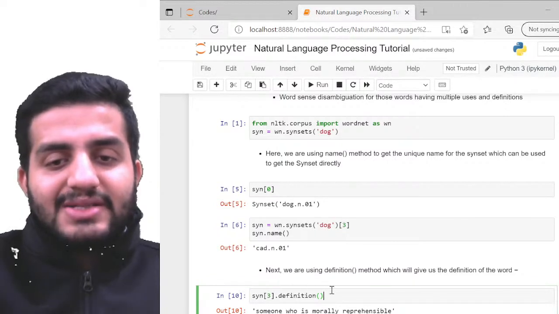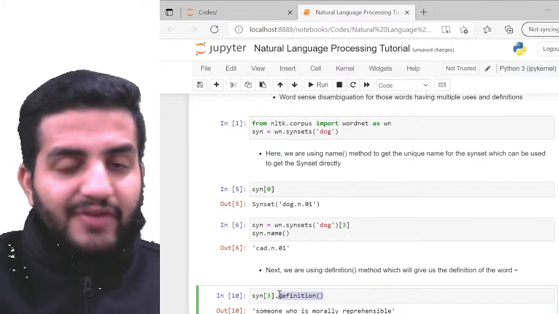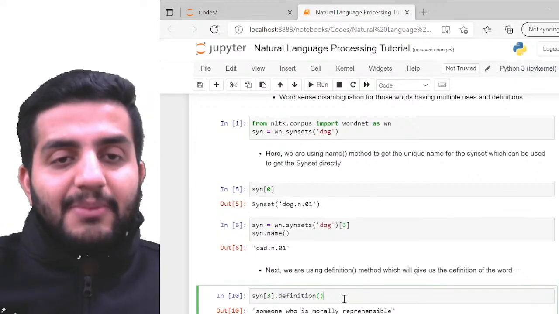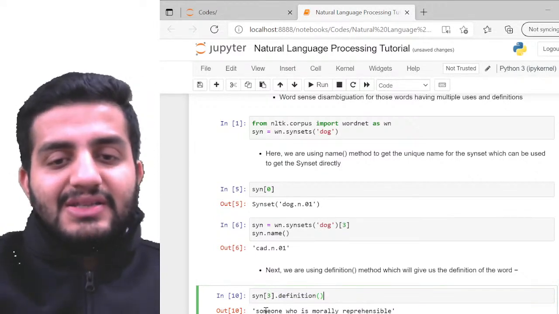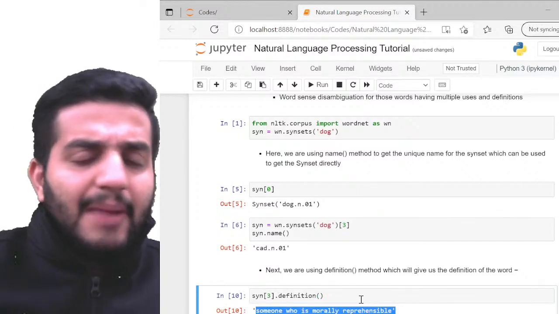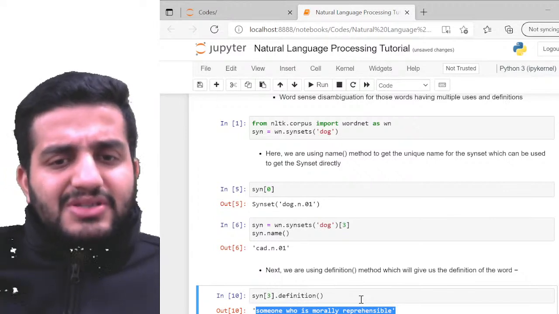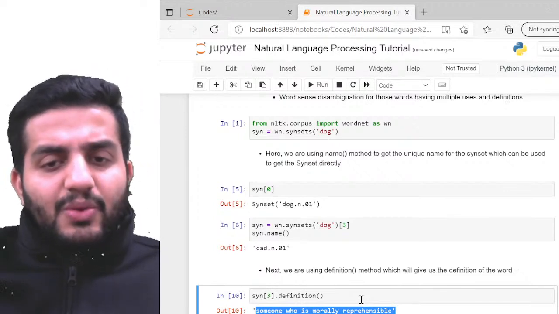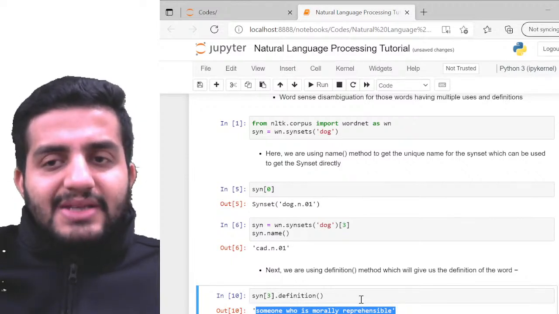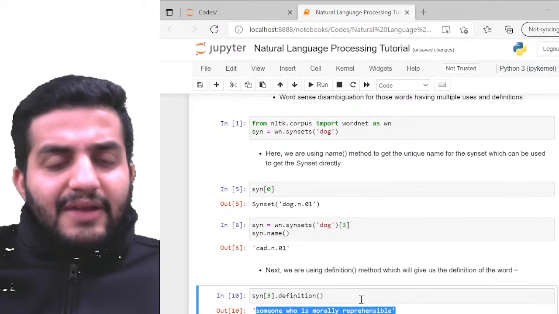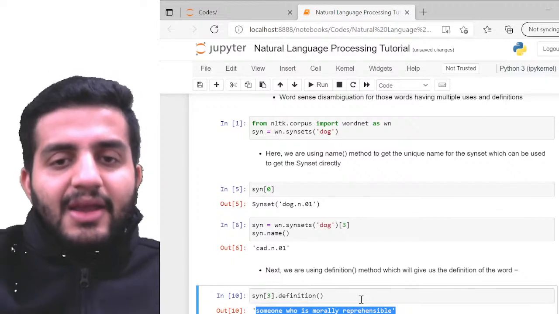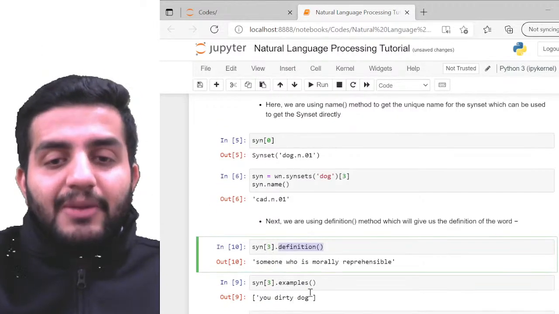So I have a function call, again definition, for this specific synset. So if I call definition on top of my group label, which is cad, this is given as someone who is morally reprehensible, right? Okay. I mean, I'm talking about an animal here, right? But this is how somehow it is related to someone who is morally reprehensible. Does not really make sense. So how has this particular definition been mapped to dog? I'm not really able to understand that, right? Technically. So again, let's look at another function, example, right?